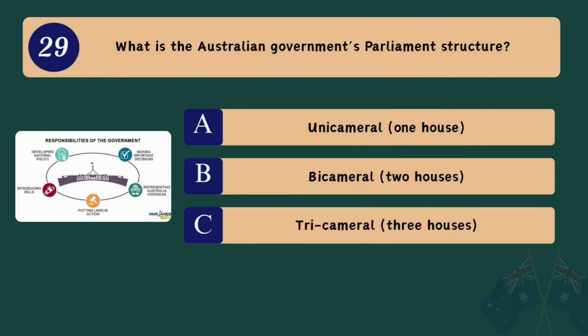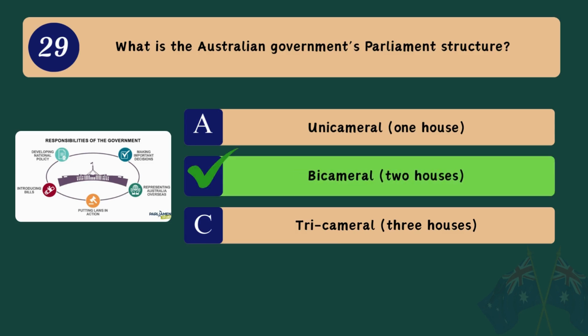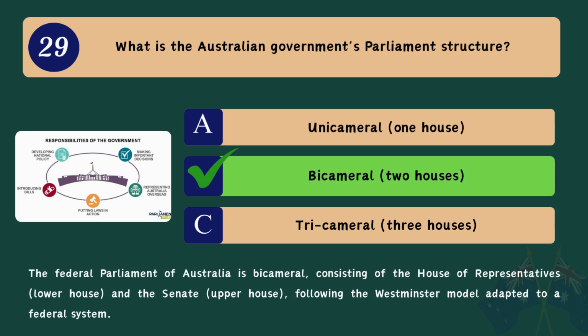Question 29. What is the Australian government's parliament structure? A. Unicameral, 1 house. B. Bicameral, 2 houses. C. Tricameral, 3 houses. Correct answer. B. Bicameral, 2 houses. The Federal Parliament of Australia is bicameral, consisting of the House of Representatives, lower house, and the Senate, upper house, following the Westminster model adapted to a federal system.